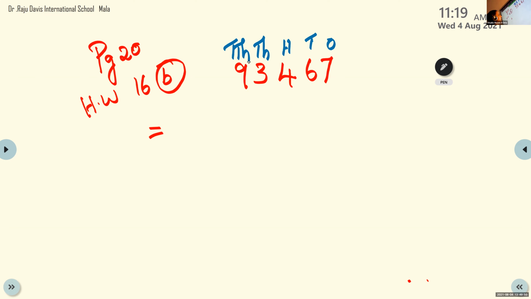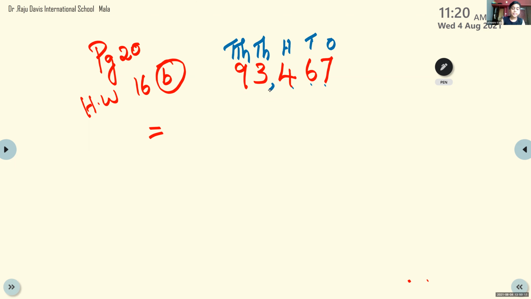Okay, children, now this number can be separated using a comma after 3 digits. So this is how we can read this number. What is the number name of this number? Yes, Siddharth. 93,467. Okay, very good.